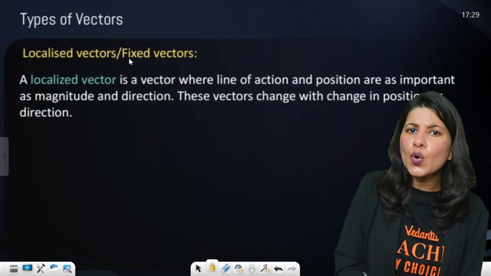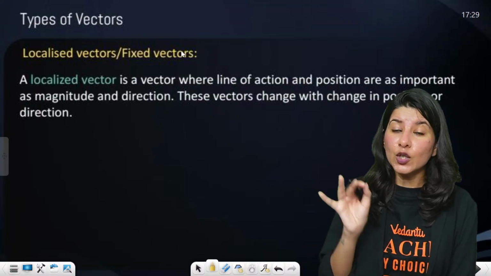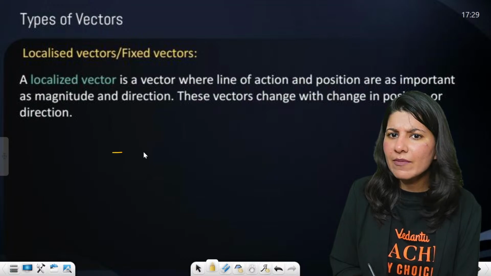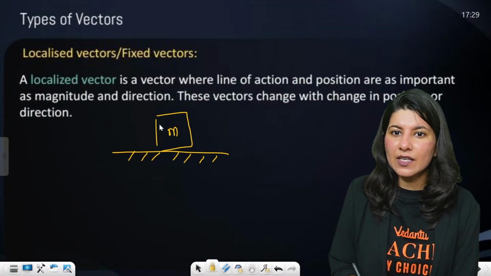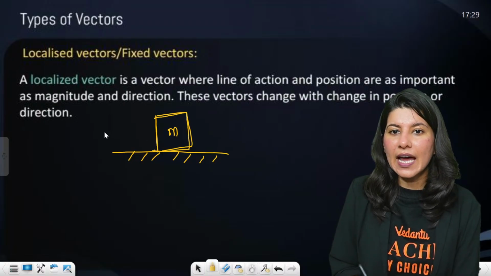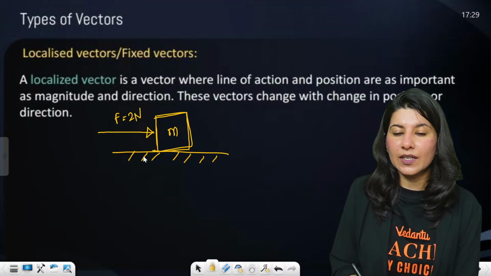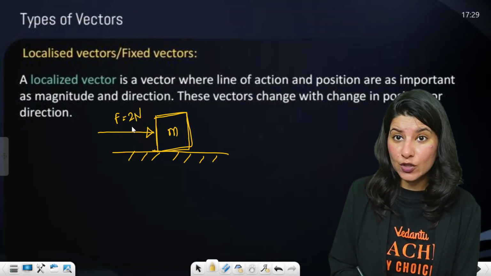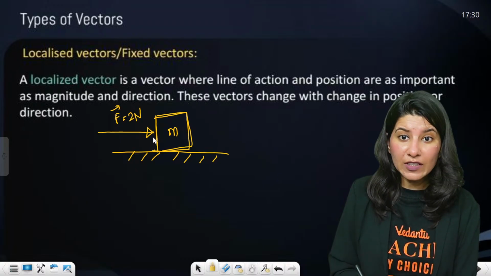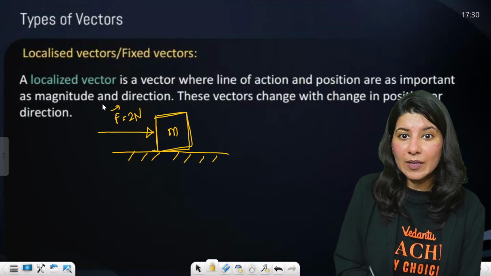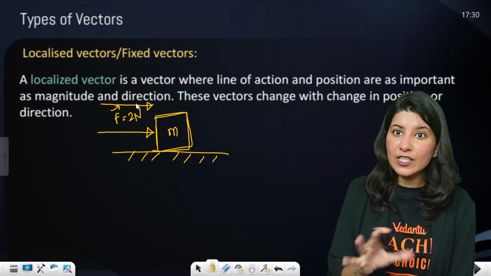But what about localized or fixed vectors? In physics, you will only study fixed vectors. Why, ma'am? See why I'm telling you this. Suppose there is a block of mass m, and you are applying a force, force equals 2 Newton. Now if you want this to become a free vector, that means you will move this, so the force will be applicable over here, and you would expect the impact of this force to be the same.